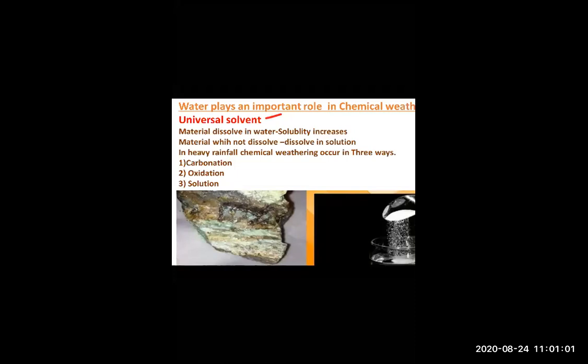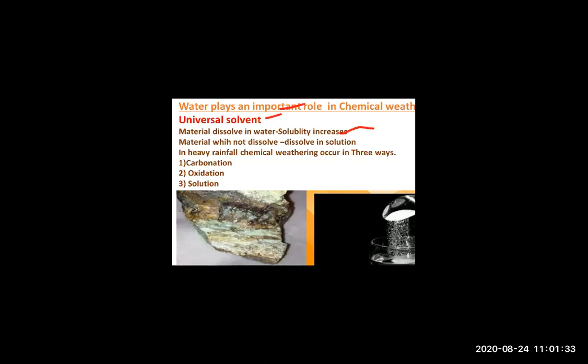After that, material dissolved in water. If any material is dissolved in water, at that time solubility gets increased. This question will be asked in the exam also: why does water play an important role in chemical weathering? So first, water is a universal solvent.